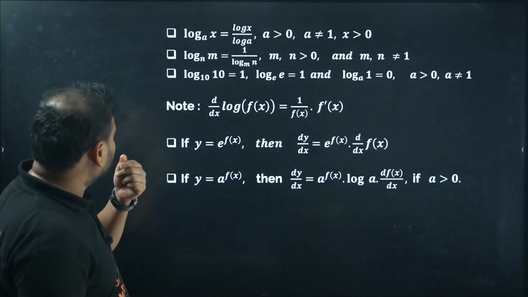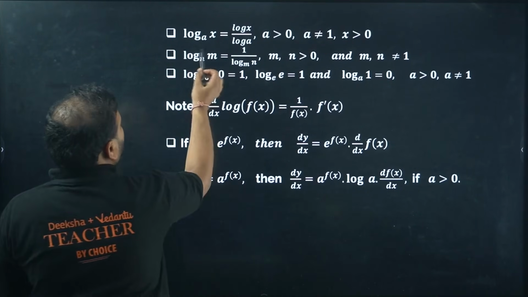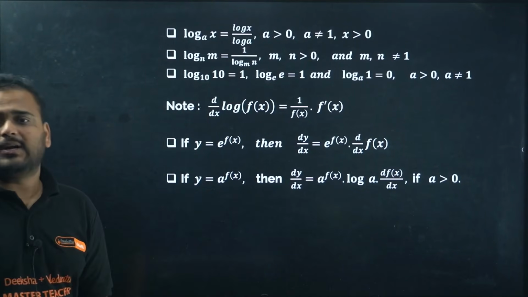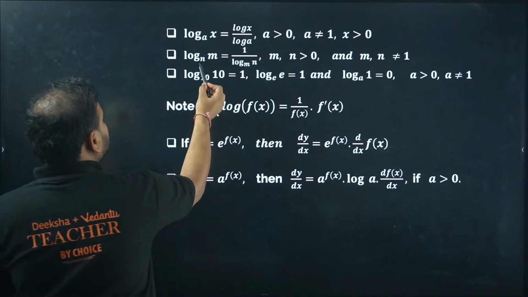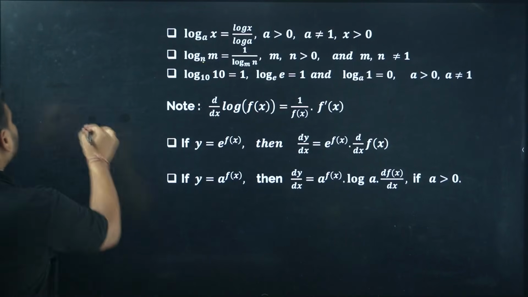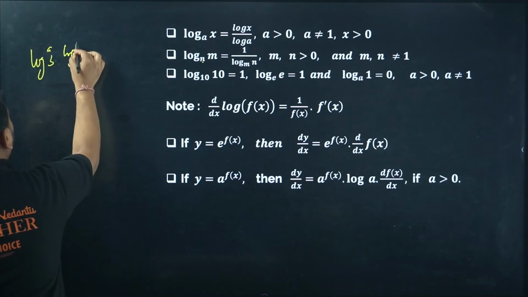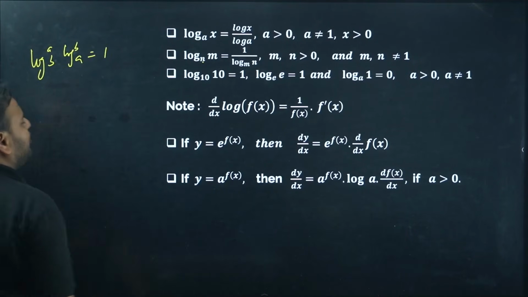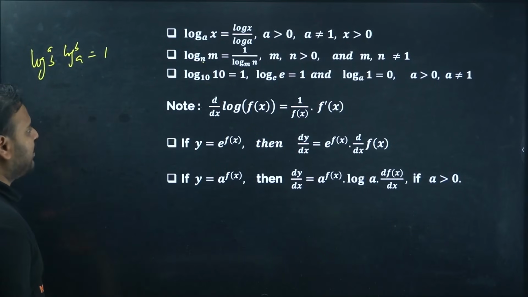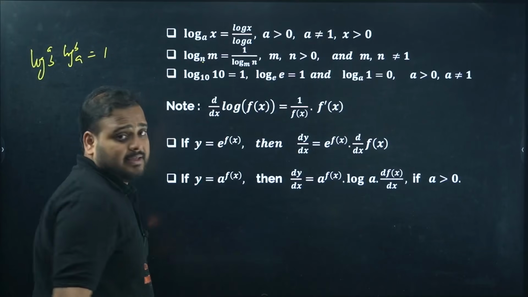Okay, I think I've mentioned some over there. No, I've not. But yeah, check here. We can change this log of x with the base something to the same base, log x by log a. You can change this value of m to n to n to m by taking the reciprocal. So basically, log of a to b and log of b to a is always 1. Log of a to a is also always 1. Log a with the base a is always 1.